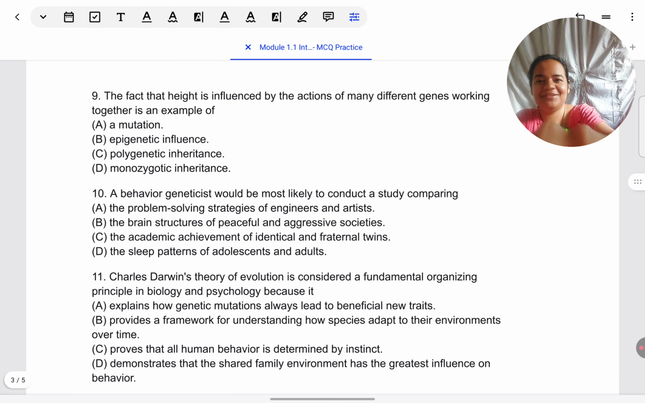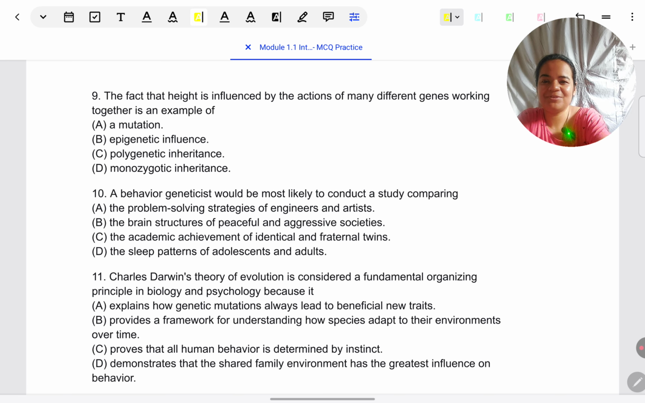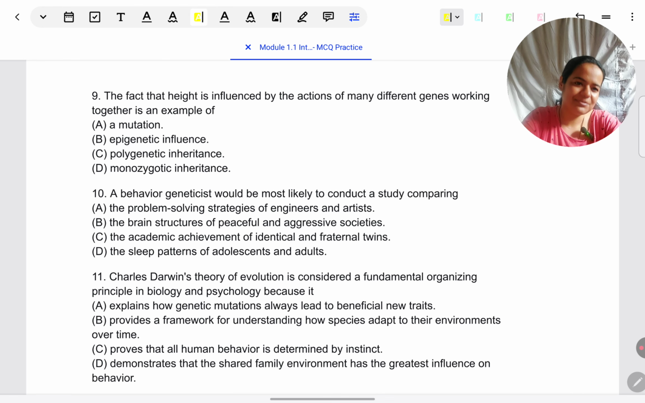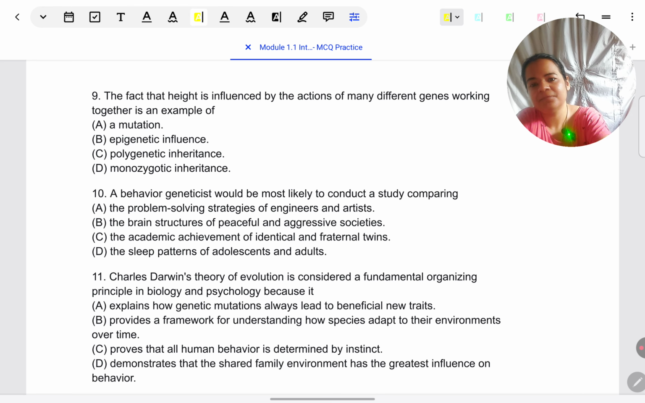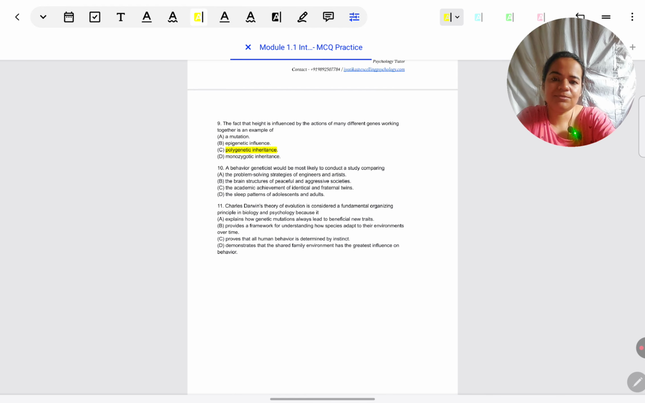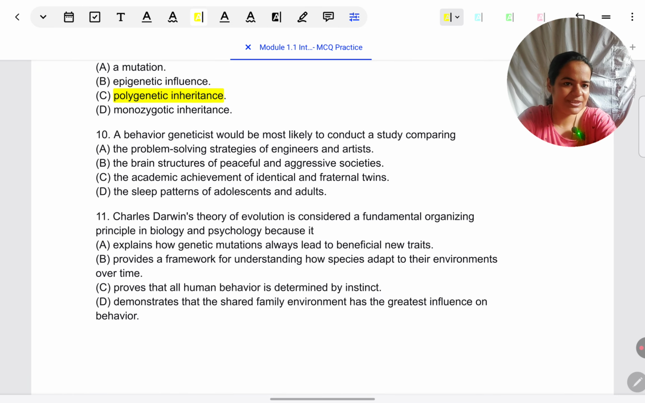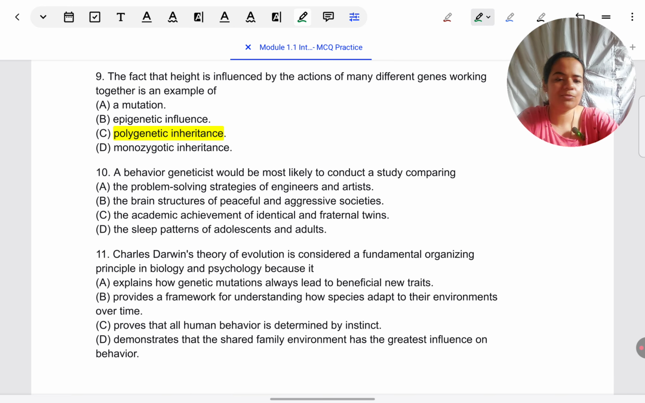I think the response choice has to be in those terms only, because this is a very definitive term that is used for this concept. Don't get confused with epigenetic influence. That is about how environment triggers genes. Like we saw in previous answers, it's not about multiple genes influencing behavior.